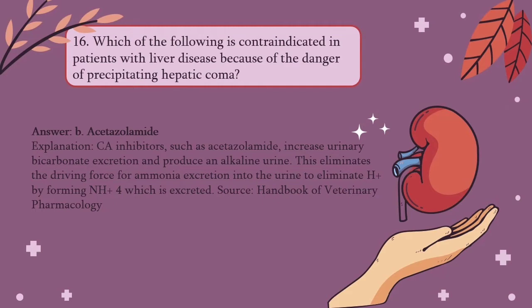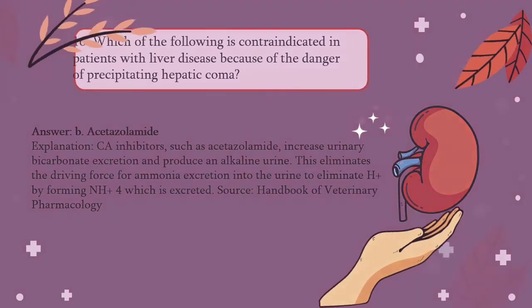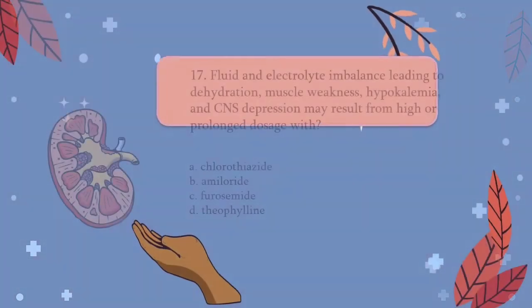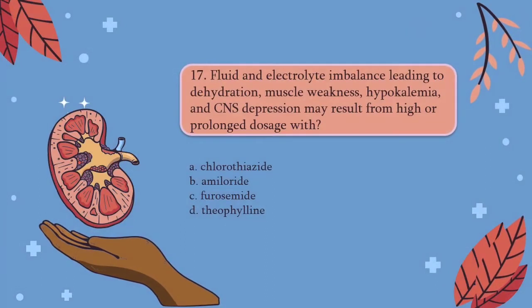This eliminates the driving force for ammonia excretion into the urine to eliminate hydrogen by forming NH4, which is excreted.